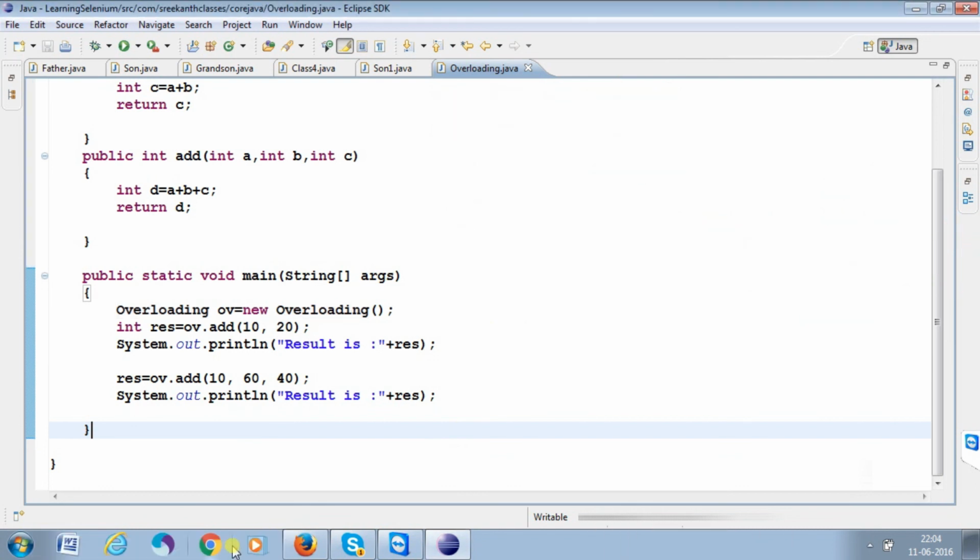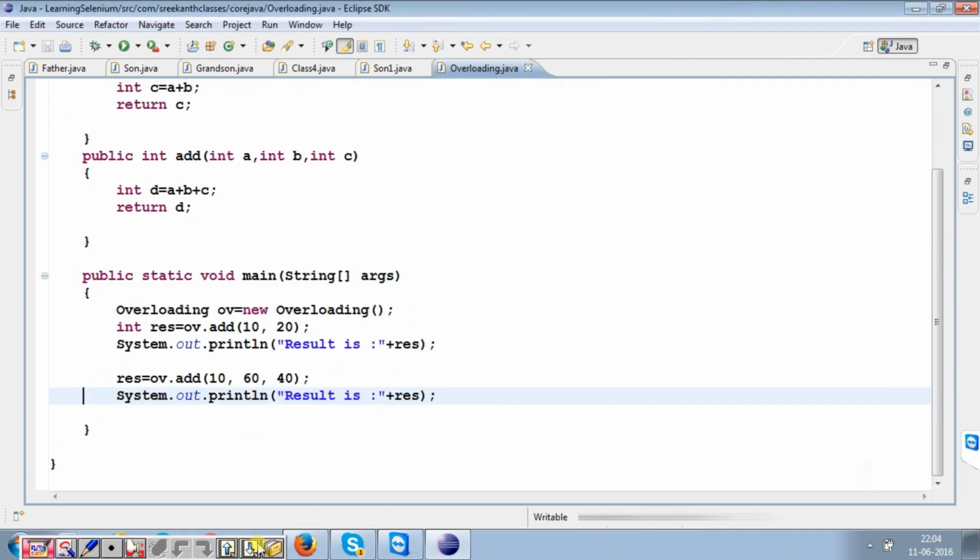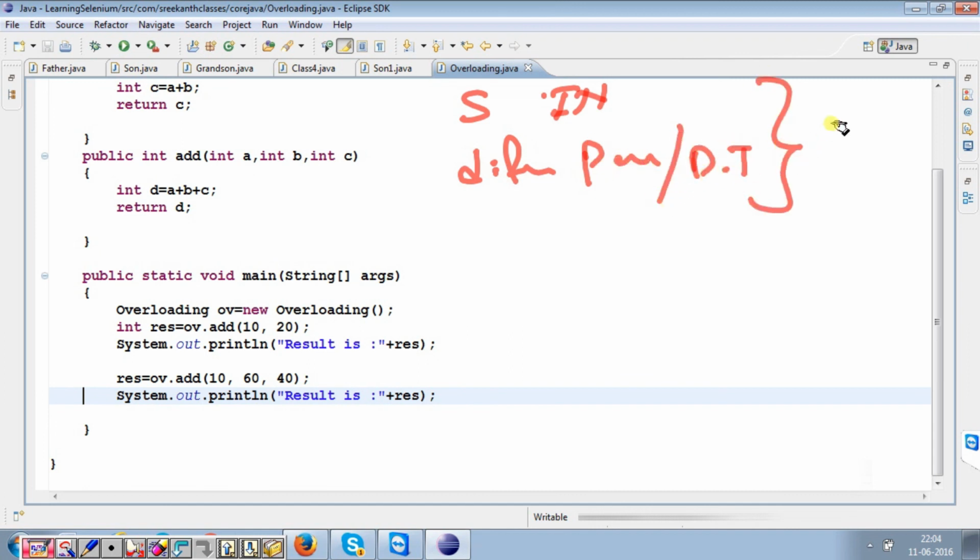Before, we discussed overloading and then overriding. Okay? So in this manner we need to go. Overloading means same function name and different number of parameters or data types, but in the same class. What is overriding? Same function name, same number of parameters and same data types in the child class.